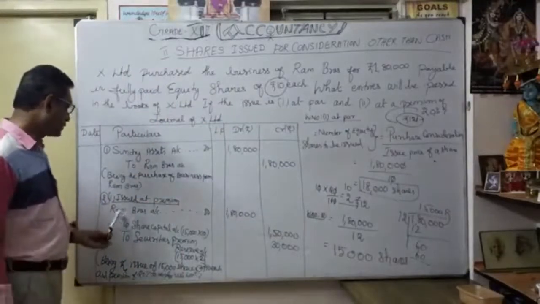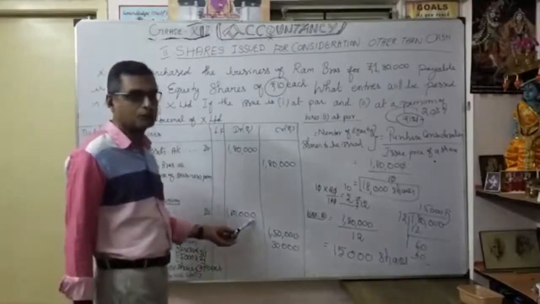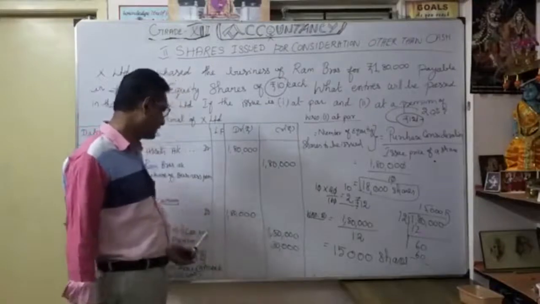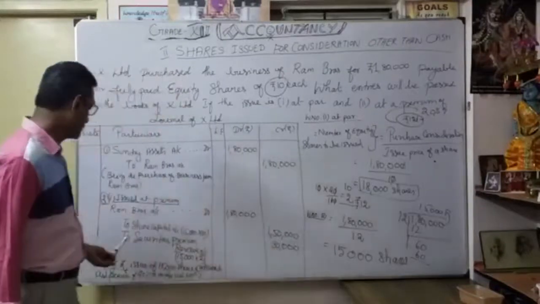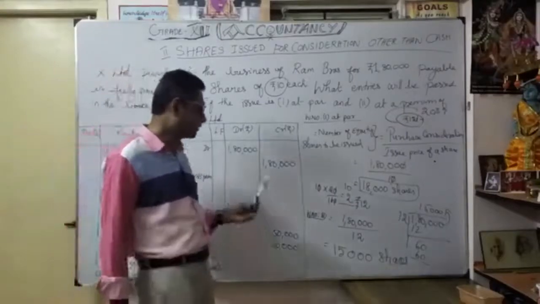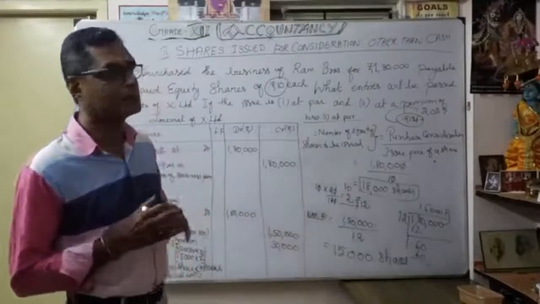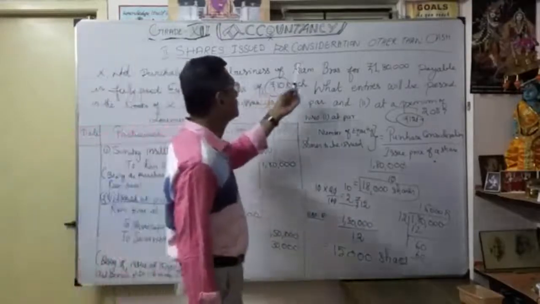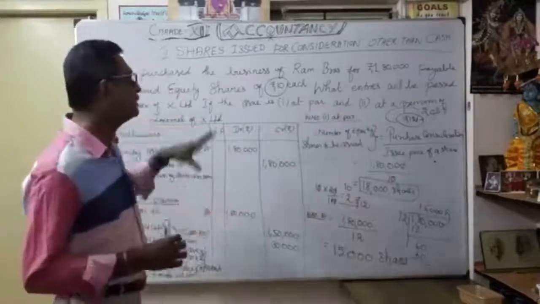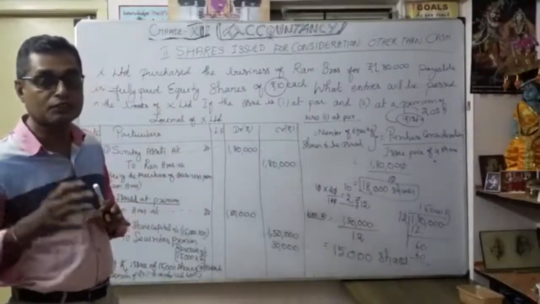So we have to write debit same vendor's account. Ram Brothers is a vendor, 1,80,000. To share capital, 15,000 number of shares at the rate of 10 rupees, 1,50,000. Similarly, to securities premium reserve, 15,000 into 2, 30,000. You understood now how we are going to record the vendor purchase of business according to shares issued for consideration other than cash. Now we are going to see how to give effect to shares issued for consideration other than cash to disclose in the balance sheet.